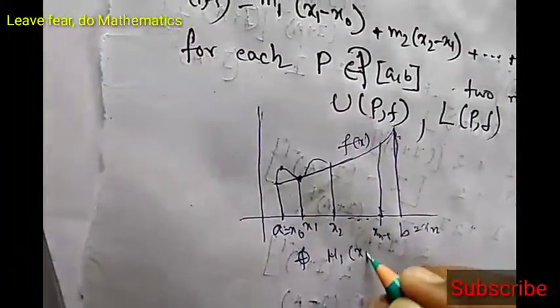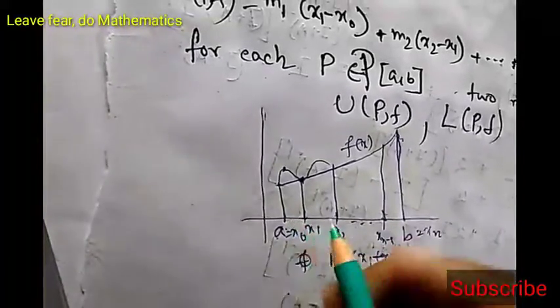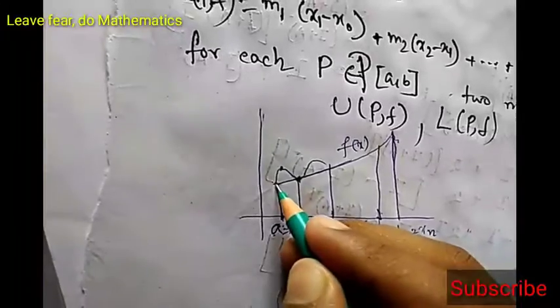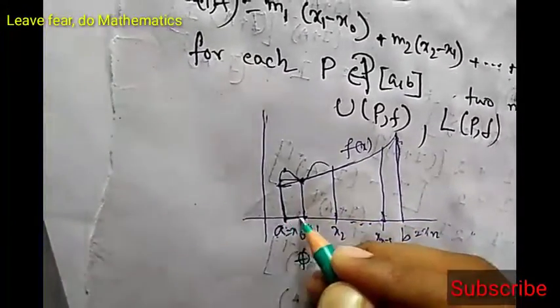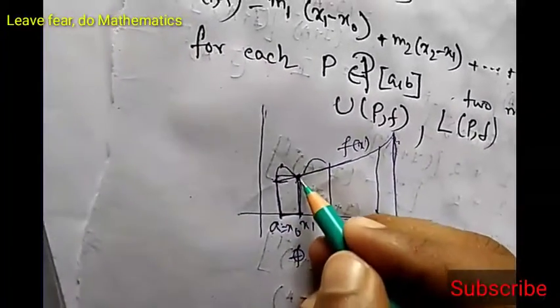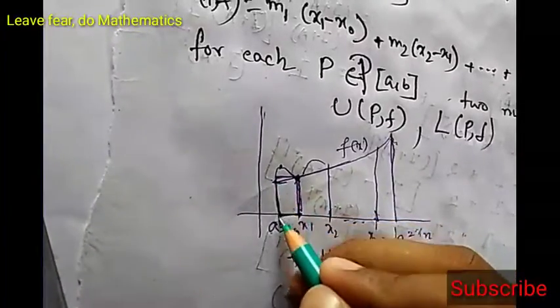So basically m1 times x1 minus x0. What is x1 minus x0? Look, x1 minus x0 is this. If we consider this rectangle, this is our x1 minus x0 and this height is the supremum, fx1. So we are getting the area of this rectangle.